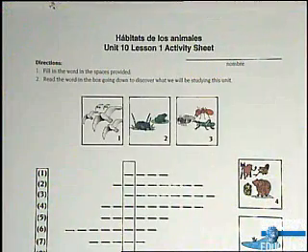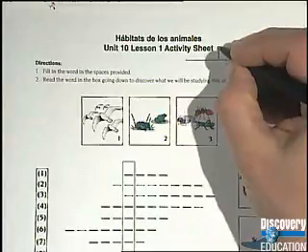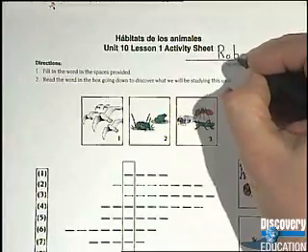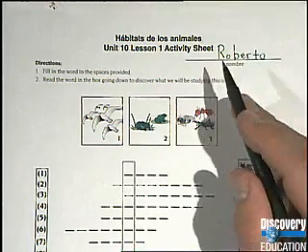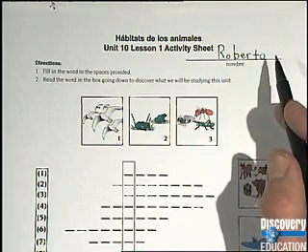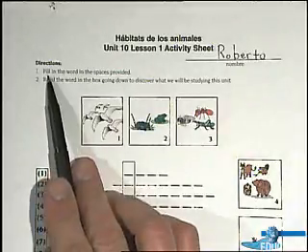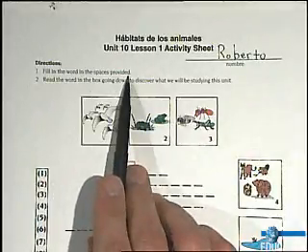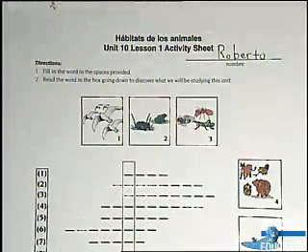Ahora, saquen la hoja de actividades llamada Hábitats de los Animales. Okay, here you go. Go ahead and start off, as always, by putting your name up at the top. Write your name in Spanish. Roberto. How many syllables in my name? Roberto. 3. That's right. You guys can practice that when you get a chance. Now, the directions say, fill in the word in the spaces provided. Read the word in the box going down to discover what we will be studying this unit.